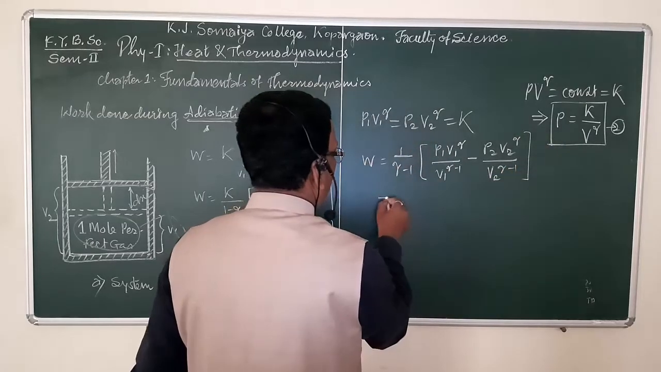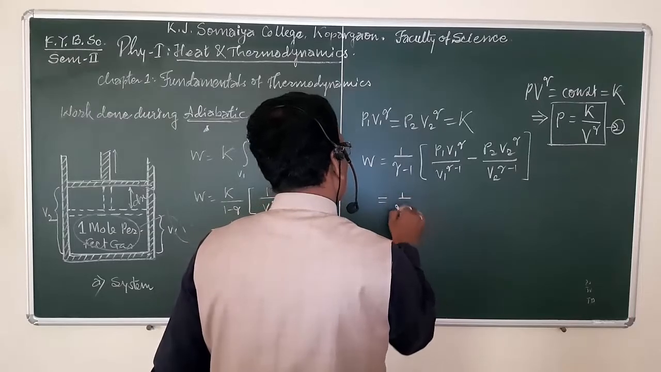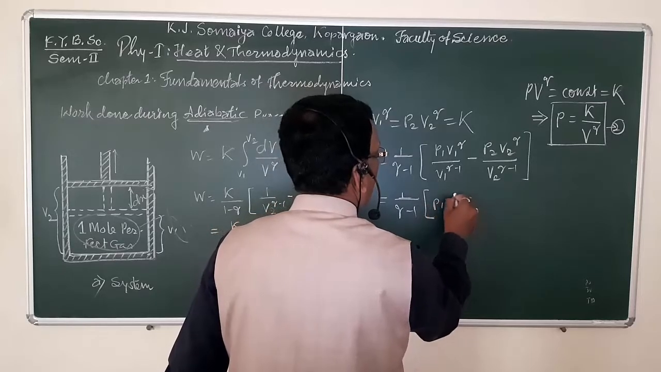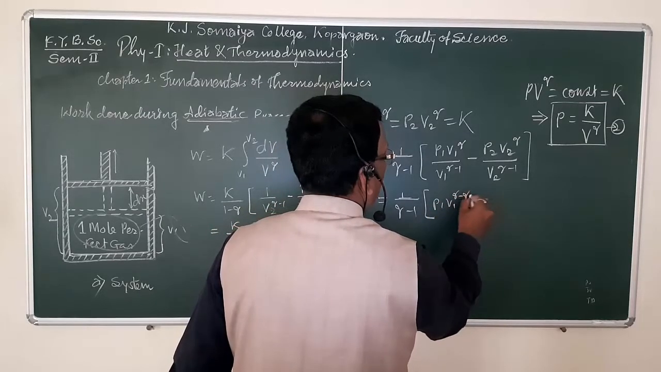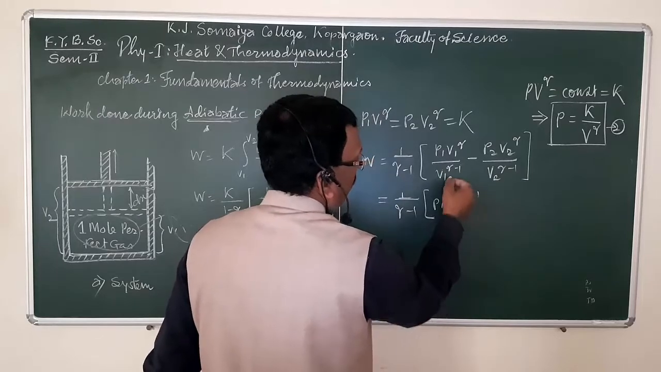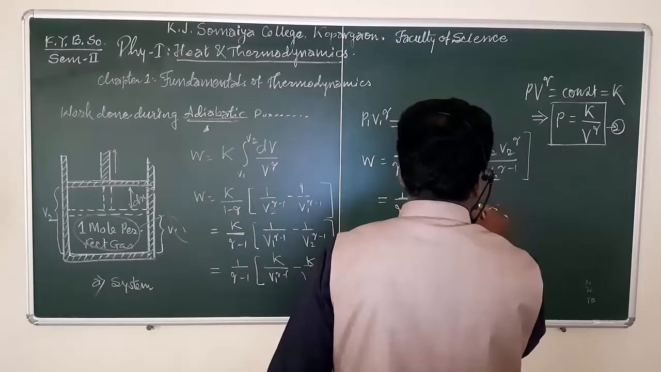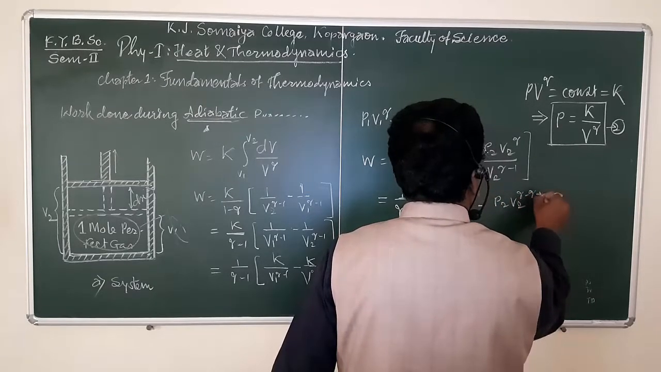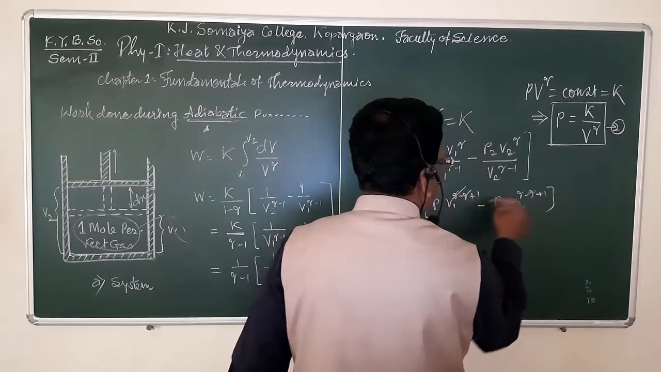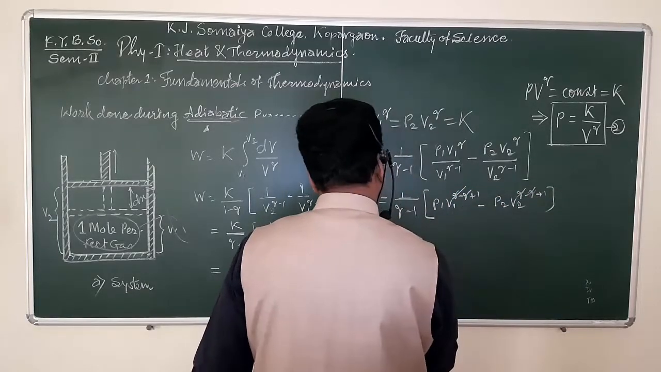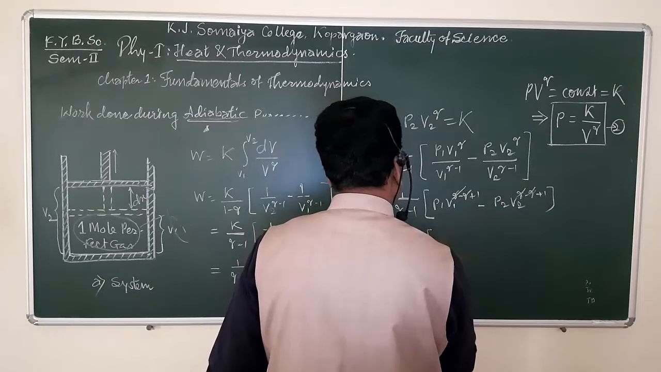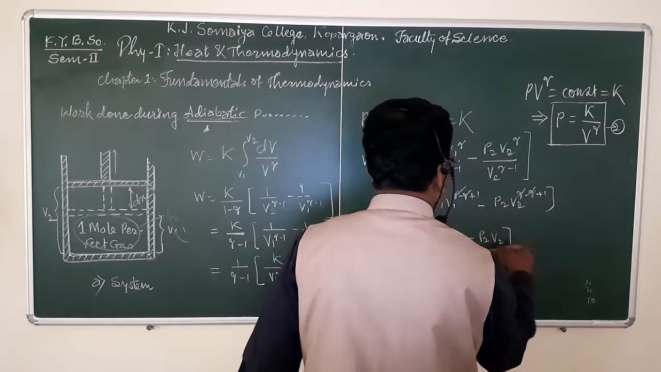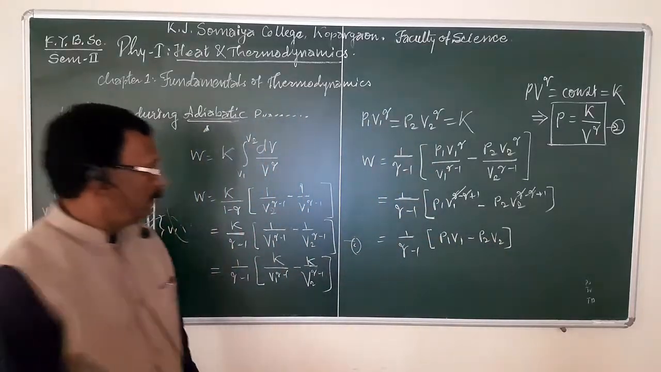Solve this term. We will get 1 upon gamma minus 1 times P1 V1 raised to gamma minus gamma plus 1, and P2 V2 raised to gamma minus gamma plus 1. Minus gamma plus gamma get cancelled with each other. We have W is equal to 1 upon gamma minus 1 in bracket P1 V1 minus P2 V2. Okay. Suppose this is equation 5.